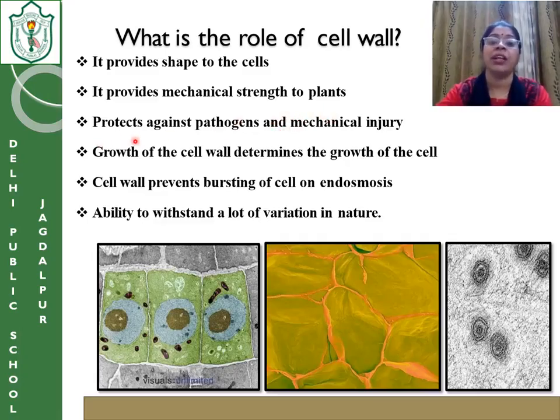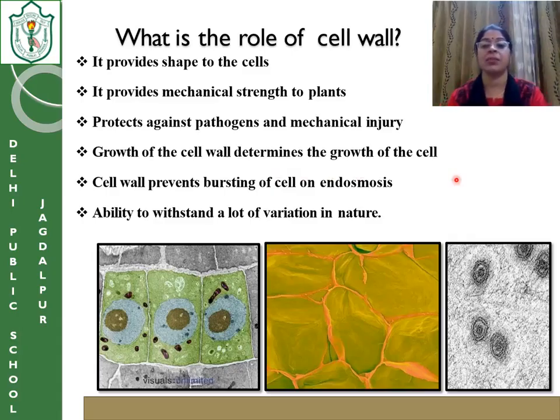Third one, it protects against pathogens and mechanical injury. Since it is a little rigid, it does not allow the entry of any disease causing pathogen easily, and it prevents the cell from mechanical injury. You have seen that even if we give a whack on the pear leaves, it does not get affected. The cell does not get damaged. Why? Because it's the cell wall. Next, fourth one, the growth of the cell wall shows the growth of the cell.